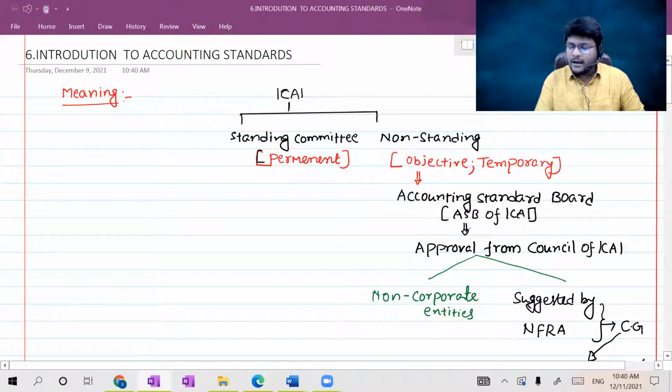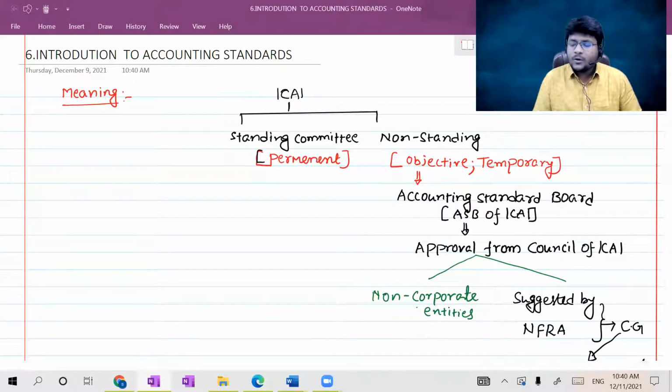Now, the accounting standards issued by ICAI will be ultimately approved by the Council of ICAI. Once approved by the Council of ICAI, they are straight away used by non-corporate entities like partnership firms, trusts, societies, sole proprietors, other than companies.